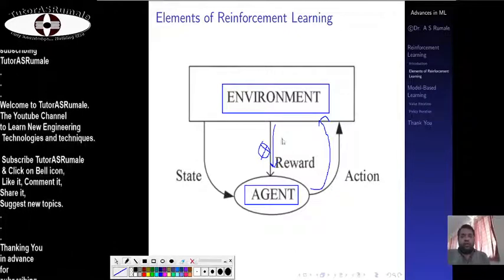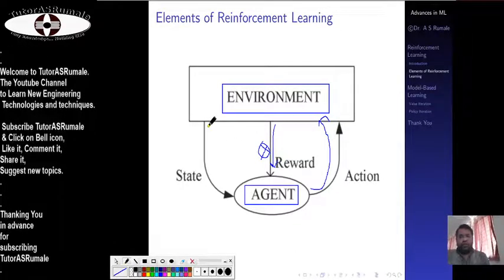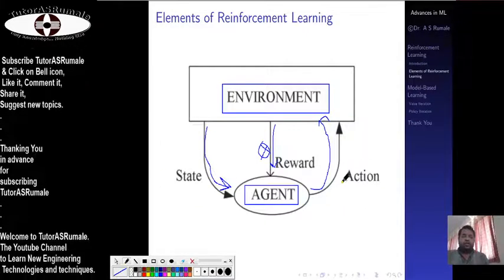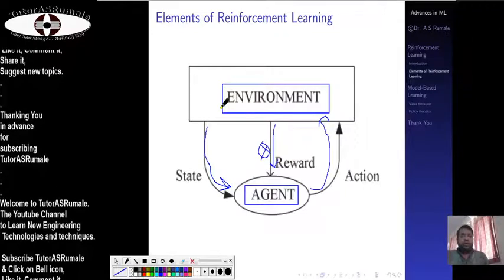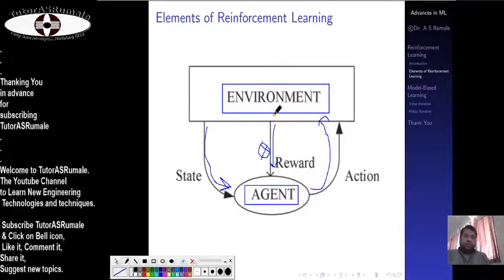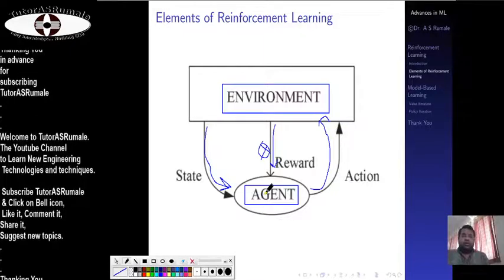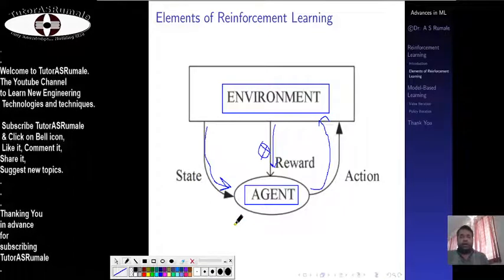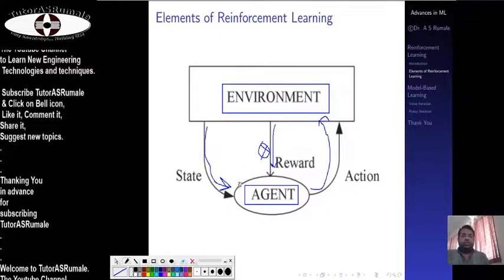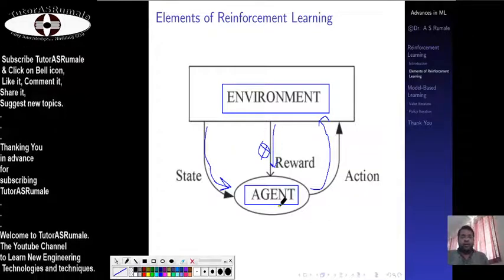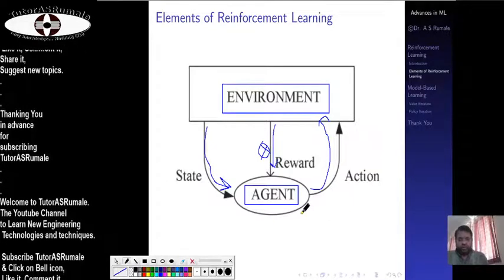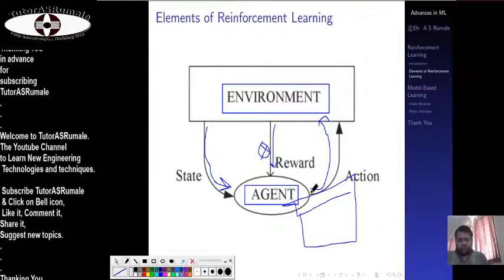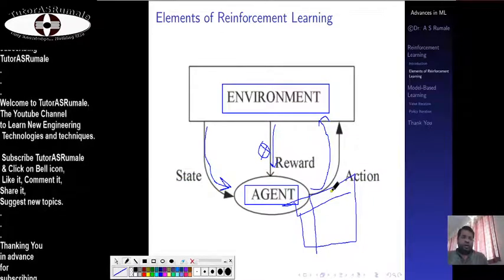Now, from this reward, the agent actually changes its state. Because whenever an agent takes an action, the agent's state gets changed in that environment, and a reward gets registered. For this reward, the agent knows that due to this particular action it got the failure, and it changed the state in the negative direction. Due to this other action it gets the positive, and it changes state in the positive direction. And all these things are stored somewhere. So you can say you have a lookup table here.